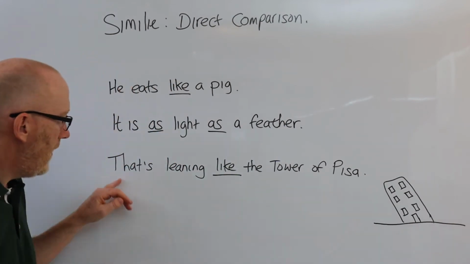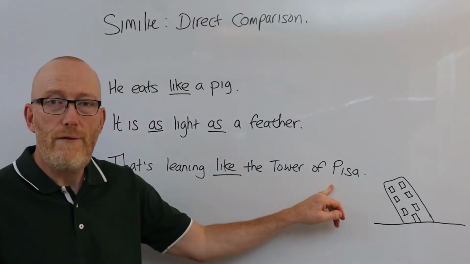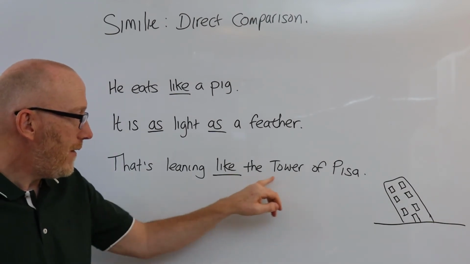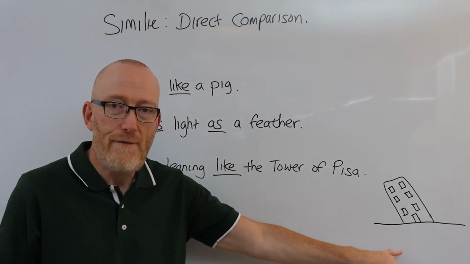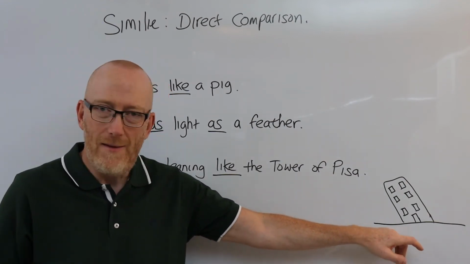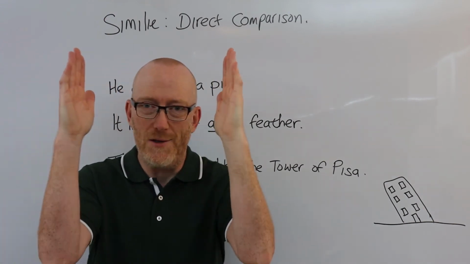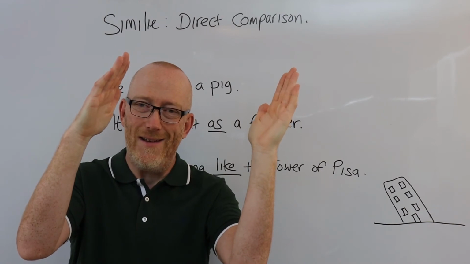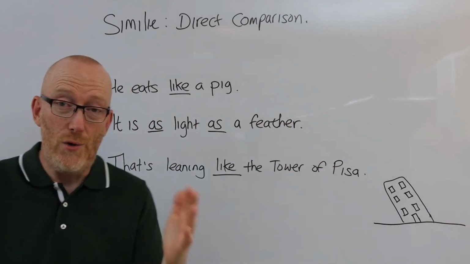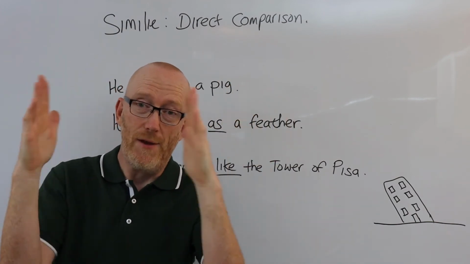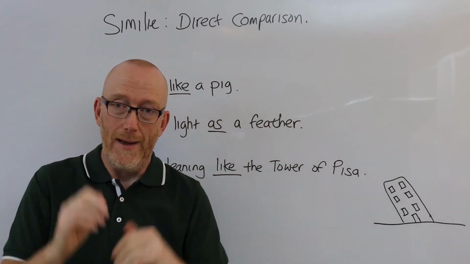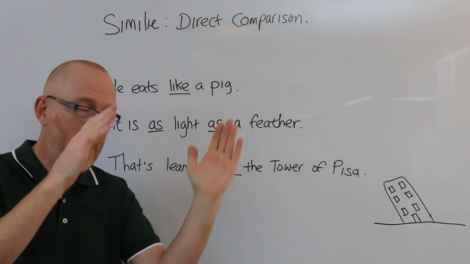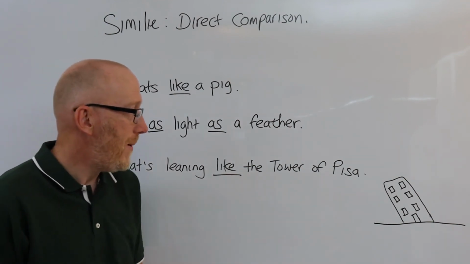Okay, final one. That's leaning like the Tower of Pisa. So that, whatever that is, leaning like the Tower of Pisa. If you don't know the famous Leaning Tower of Pisa, it's a building which, when it was built, was like this, but over the years it has very, very slowly done this. So if you ever see a person or a thing that is leaning, okay, you can compare it either directly or indirectly to the Tower of Pisa. So that's leaning like the Tower of Pisa.